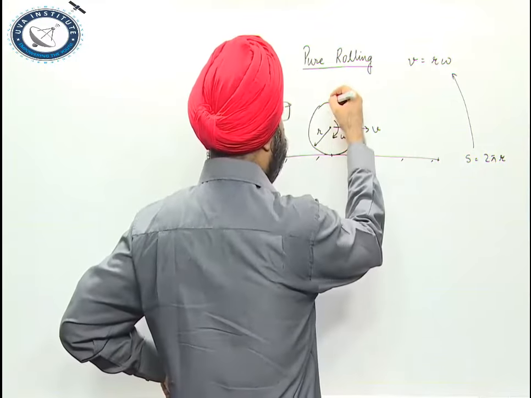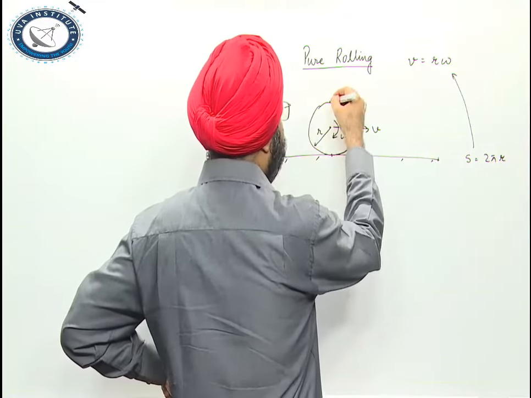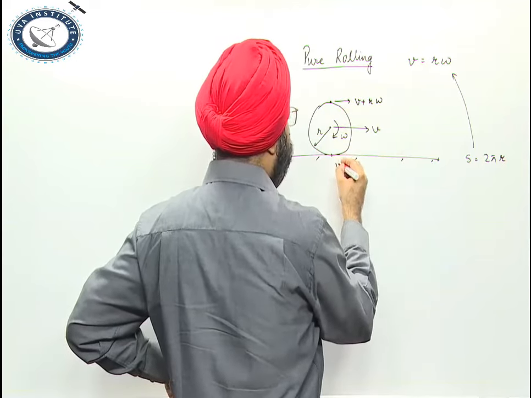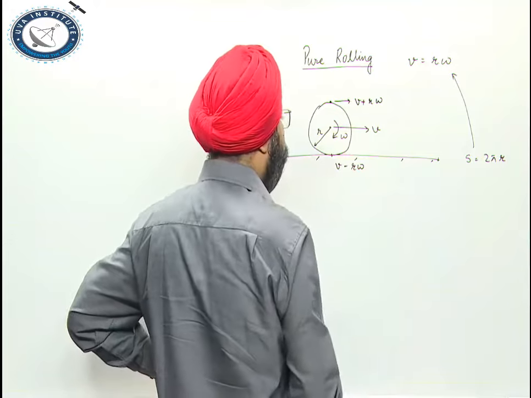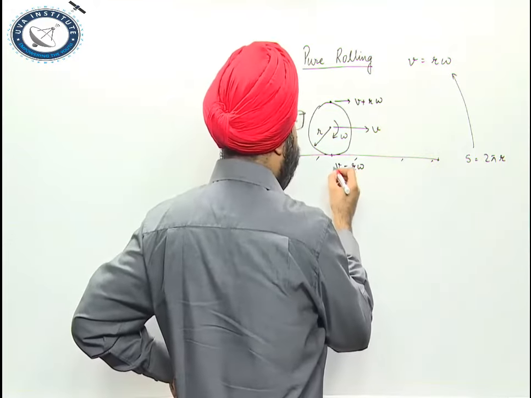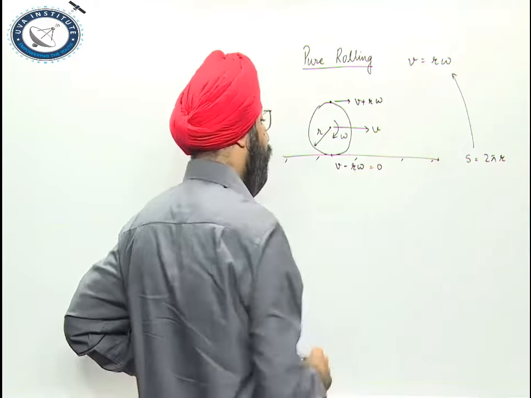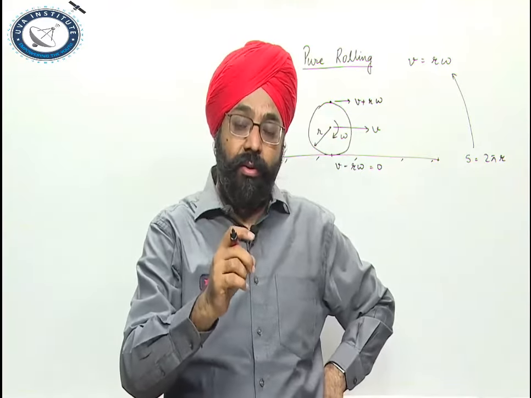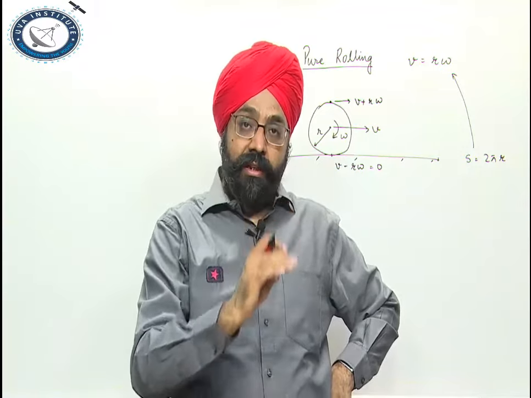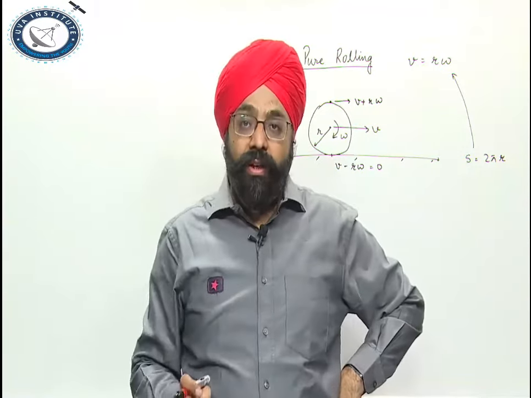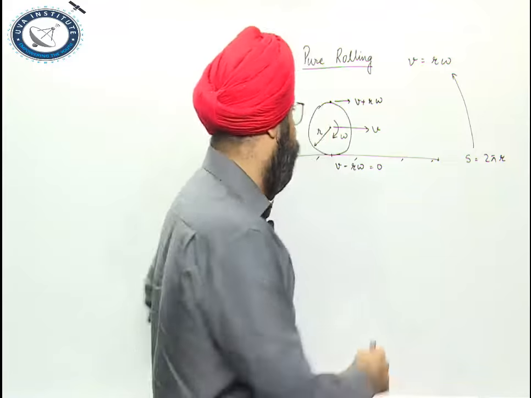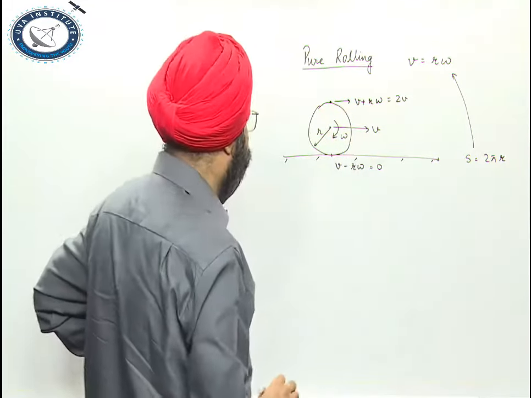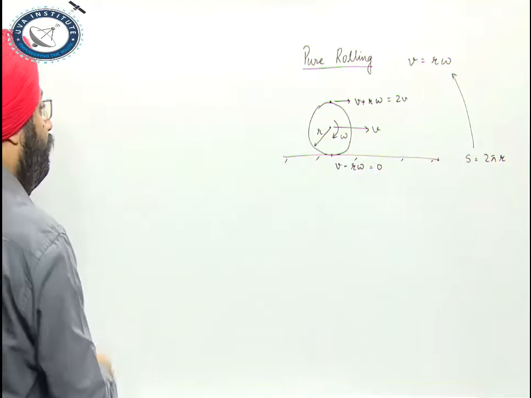In case of pure rolling, this point has a velocity of V plus R omega. This point has a velocity of V minus R omega. Since V is equal to R omega, the lowermost point has a velocity equal to 0. Lowermost point has a velocity 0. It is always at rest. Topmost point has velocity 2V, because V is equal to R omega. And the middle point has a velocity equal to V.